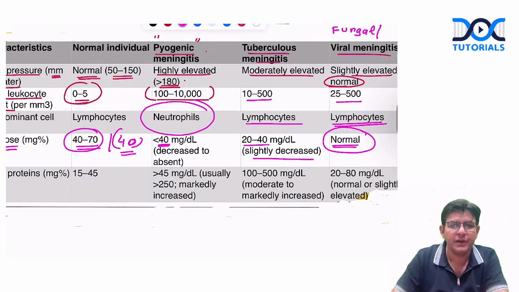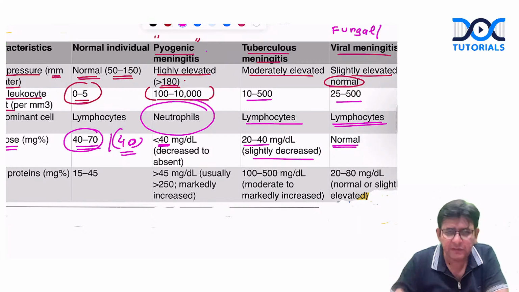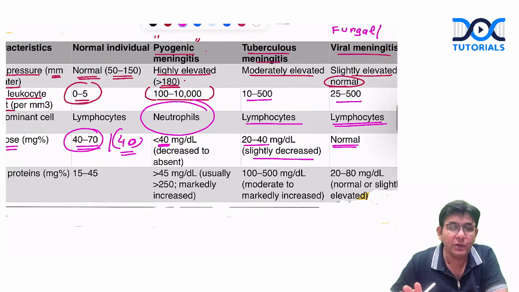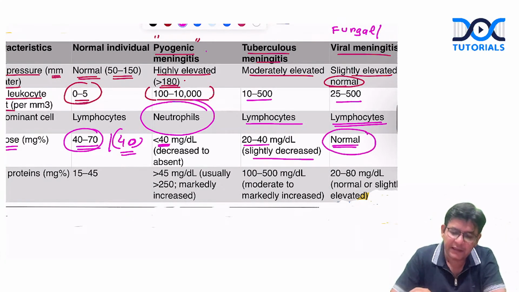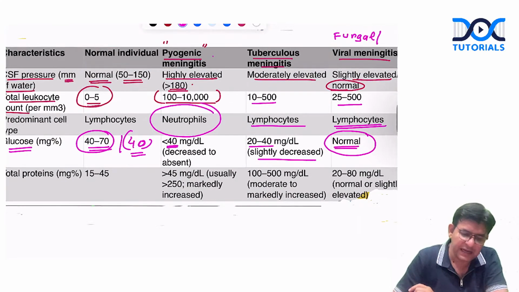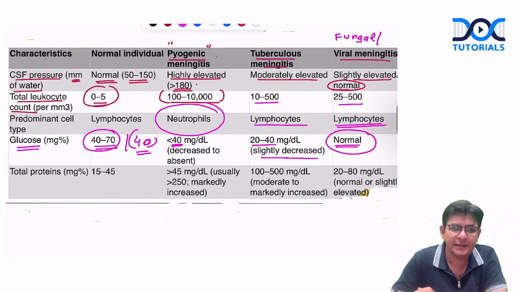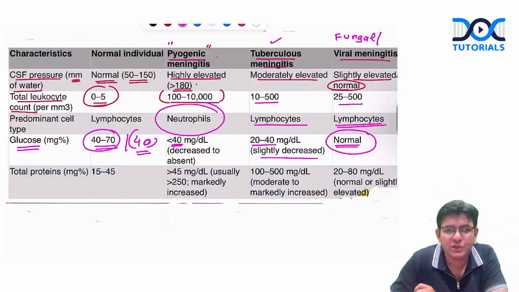This remains what, guys? Normal. In the case of whom? In the case of viral or fungal meningitis. Is it fine? Means virus and fungus, which disease do they have? Diabetes. Remember it like that? They do not love sugar, and that's why their CSF sugar is normal. Whereas the most sugar-hungry ones are the pyogenic meningitis ones, the bacteria, which love sugar. And they tend to reduce it to 0 sometimes. TB is also a bacteria.